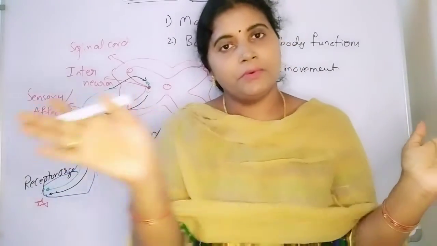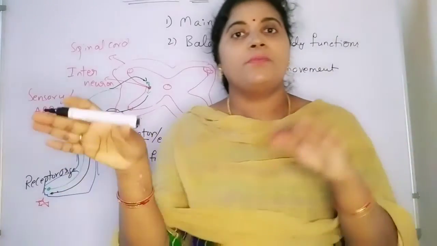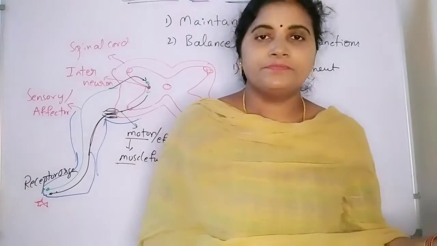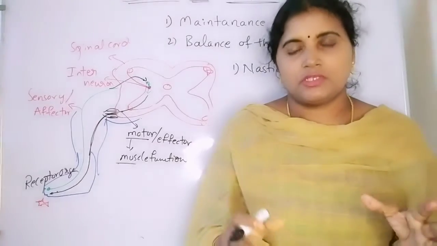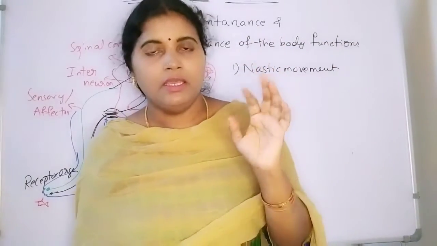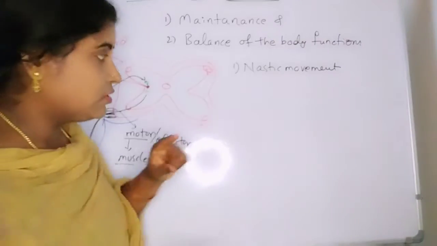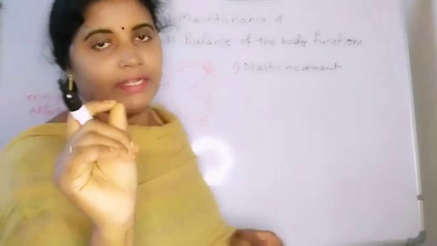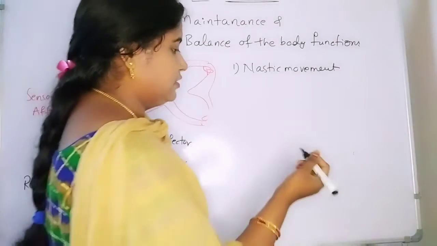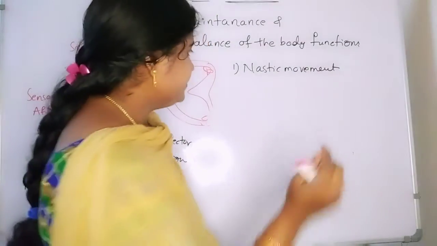If they are going towards the stimuli, that will be positive trophic movement. If it is going away from the stimuli or the substances, it will be negative trophic movements. Based on the stimuli, the movements are going to be called with different names. So all of you write, everyone.